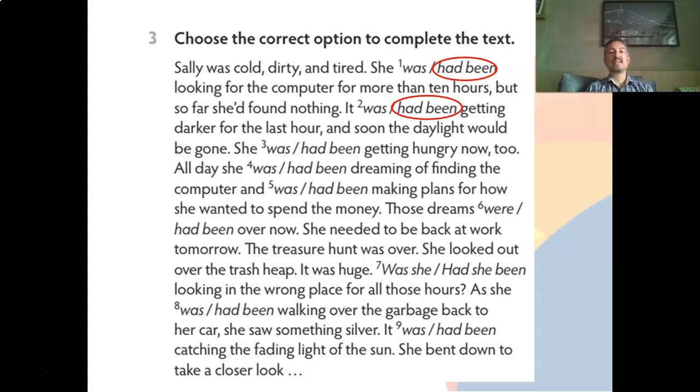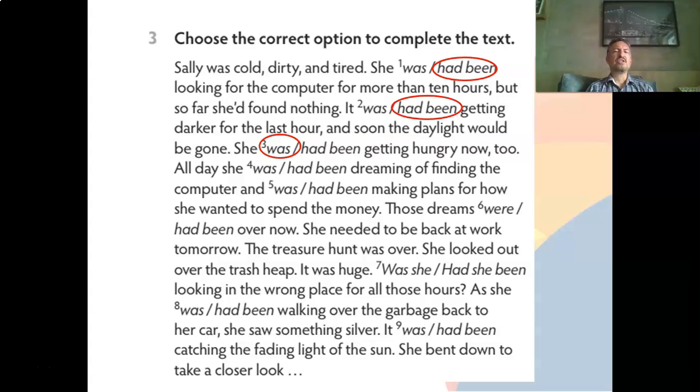She was getting hungry now too. She was getting hungry, or she had been getting hungry? No, this is a specific action in the past, not a continuous action. So she was getting hungry now too.